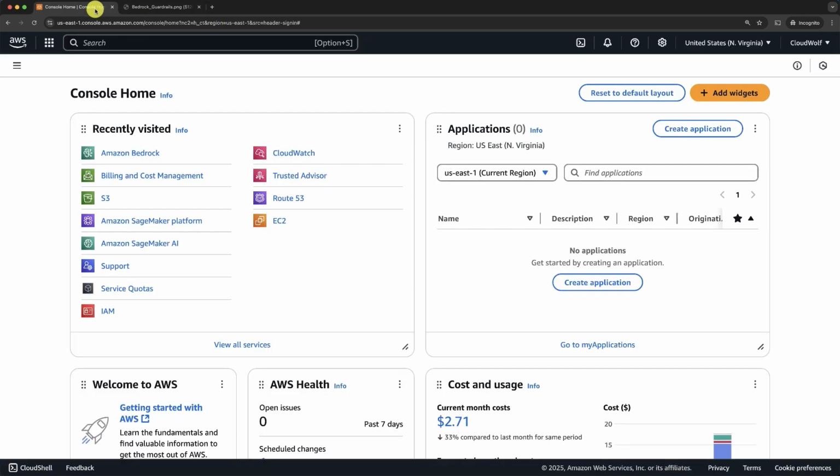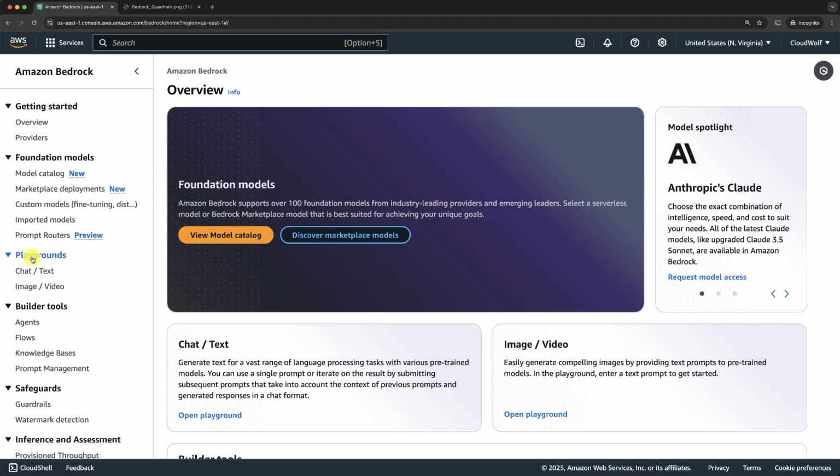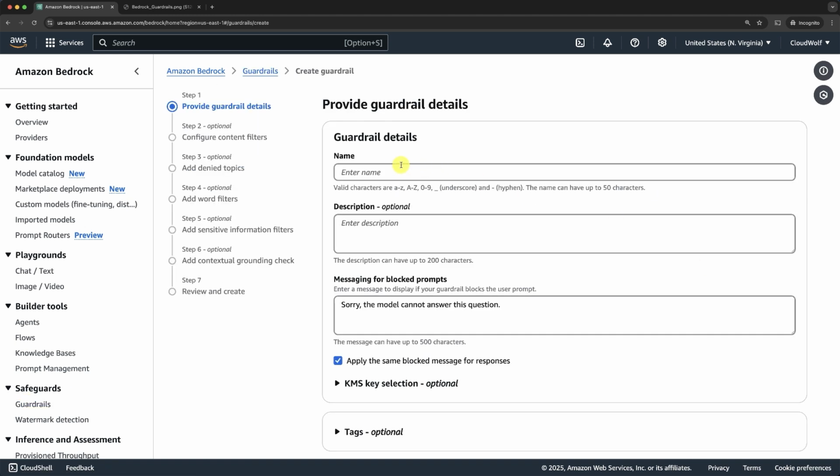Let's go to the console home. Let's go, of course, into Bedrock, because that's where you can create some guardrails. And you will see it's super easy to create the guardrails. You go to the left-hand panel here, then under Safeguard, you go to Guardrails. Then you click Create Guardrail. Then you enter a name for your guardrail, so you can call it whatever you want, like for example, my guardrail. Then you can give it a description if you want.